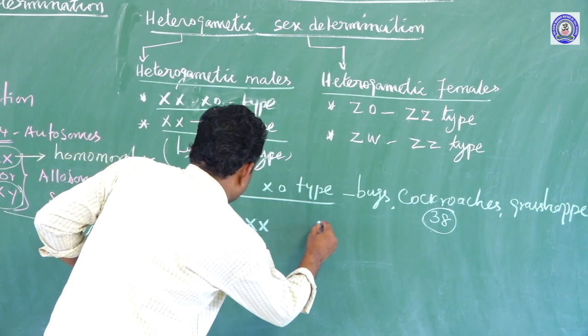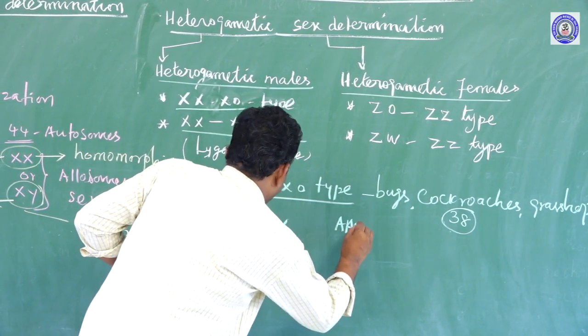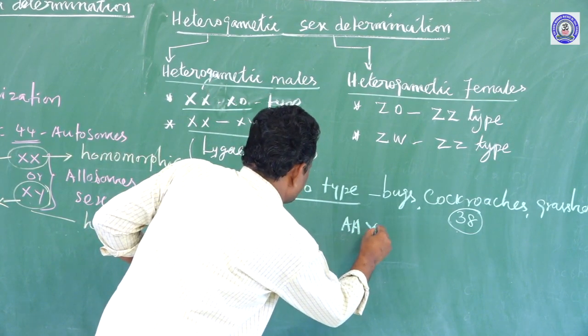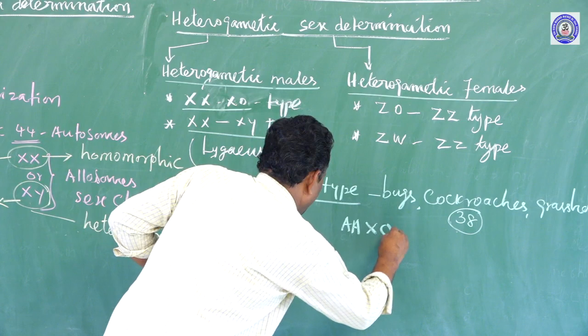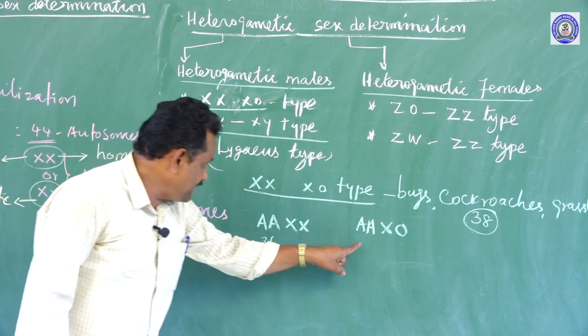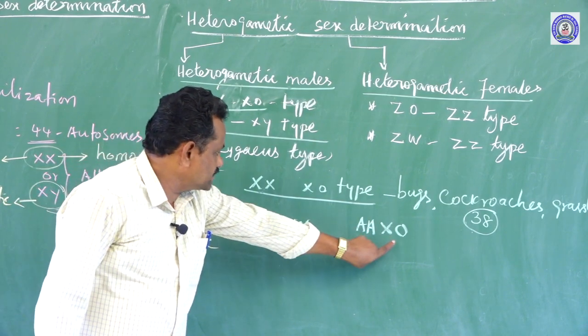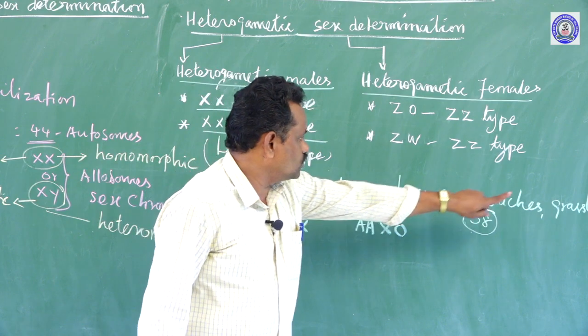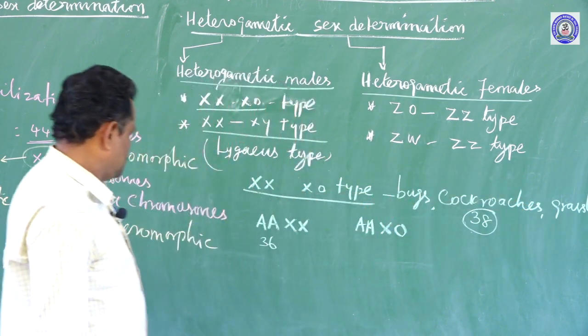The male organism possesses two sets of autosomes and one X chromosome. There is no Y or another X chromosome. So in male, one sex chromosome is less in the case of bugs, cockroaches, and grasshoppers.